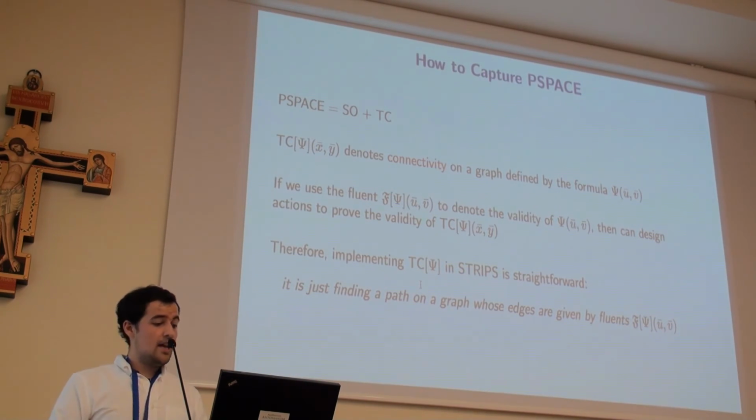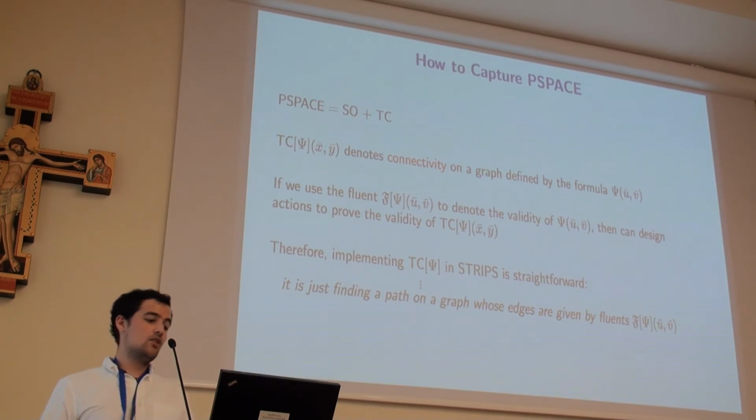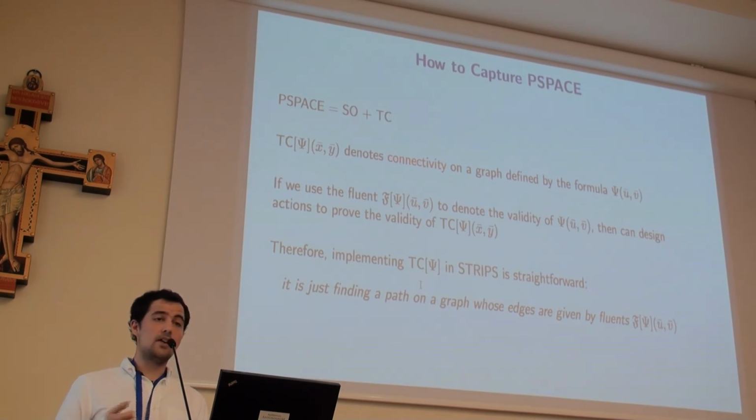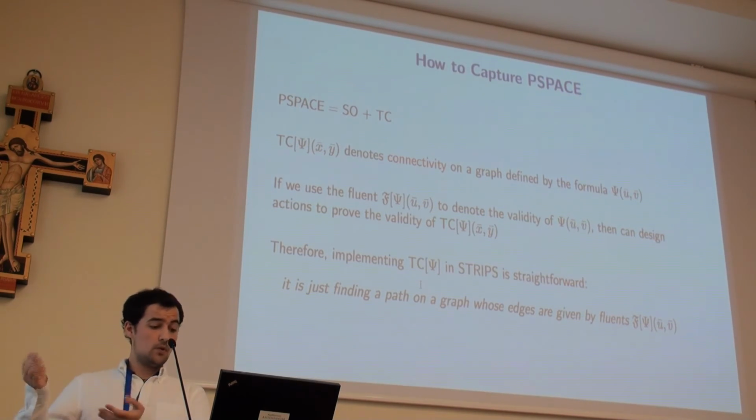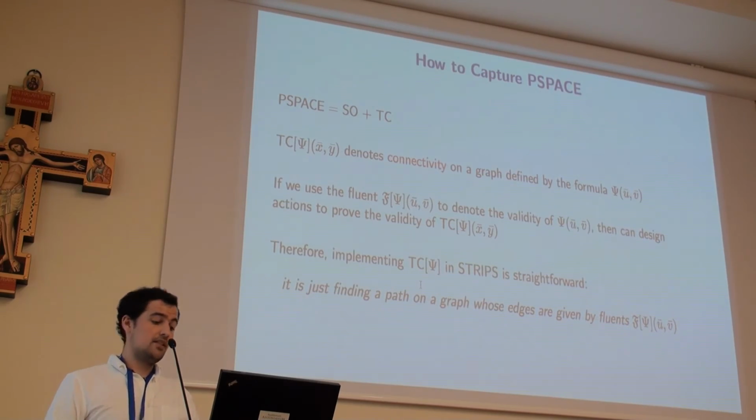Well, how to capture PSPACE? We know that PSPACE equals the second order existential plus a transitive closure. The transitive closure operator denotes the connectivity on a graph defined by the formula. If we use the fluent to denote the validity of the formula, then we can design the actions to prove the validity of that operation, the transitive closure operation. Therefore, implementing the transitive closure in STRIPS is straightforward. It just finds the paths on a graph whose edges are given by the fluents.